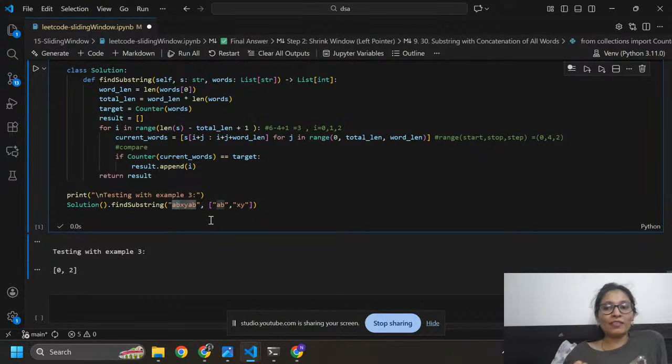Because we have j from 0 to 2, we need to take j equals 0 and j equals 2, because they have a difference of 2. You can see here we already took step equals 2. So at j equals 0 we have ab, and at index 2 we have xy. So I got output 0 comma 2.